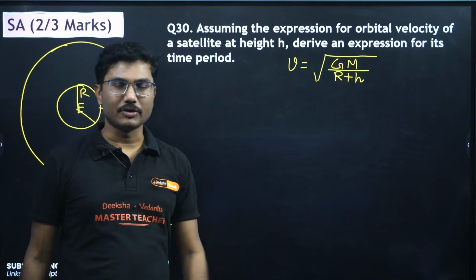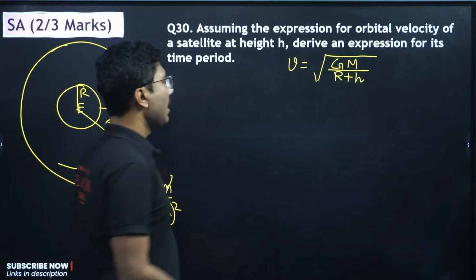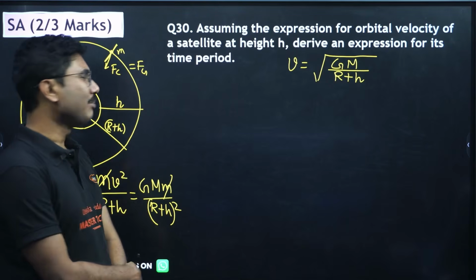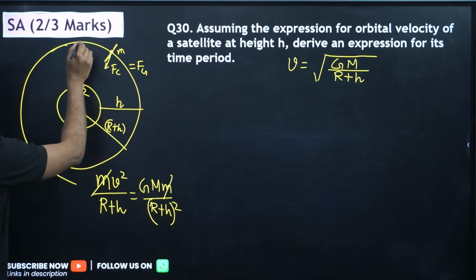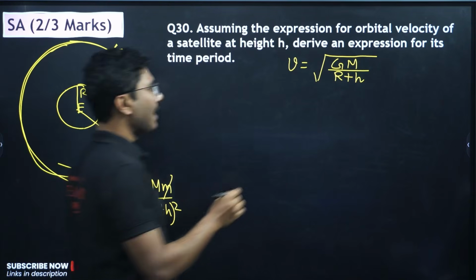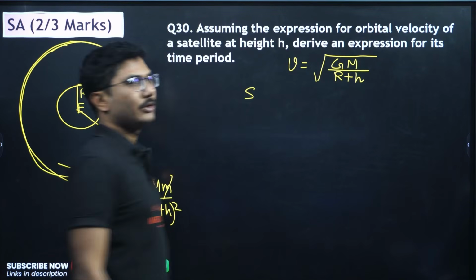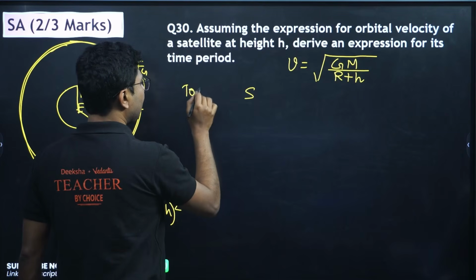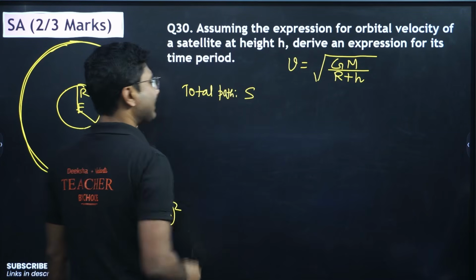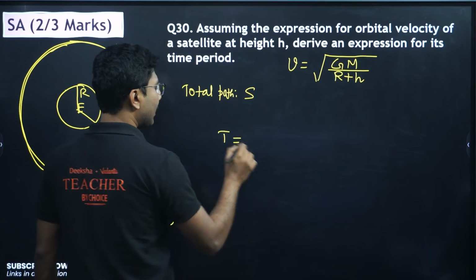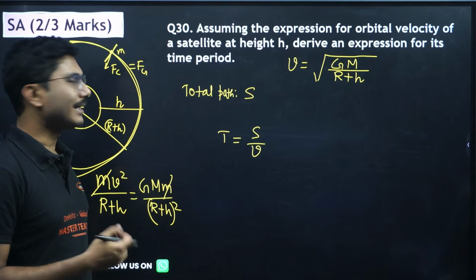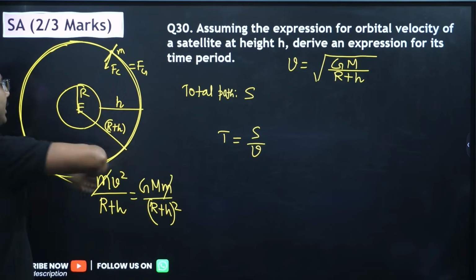So if you keep the height constant, the velocity will also be constant. Now they asked you to calculate the time period T. If you know the total path distance, say the total path is s, then time period will be nothing but s divided by velocity, distance by speed. That is the time required to rotate once.